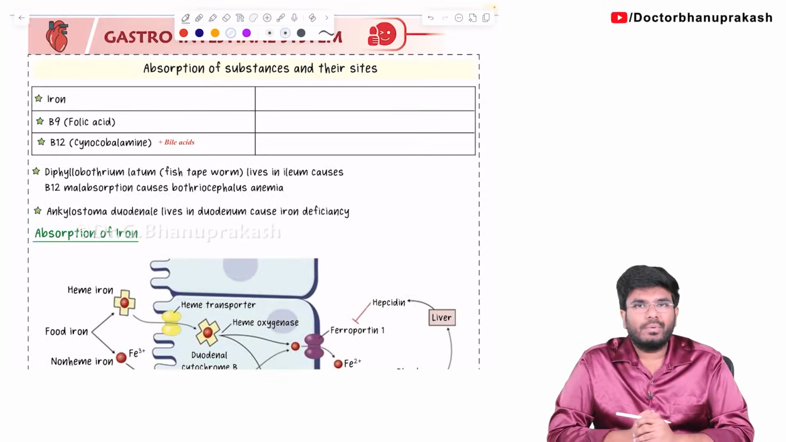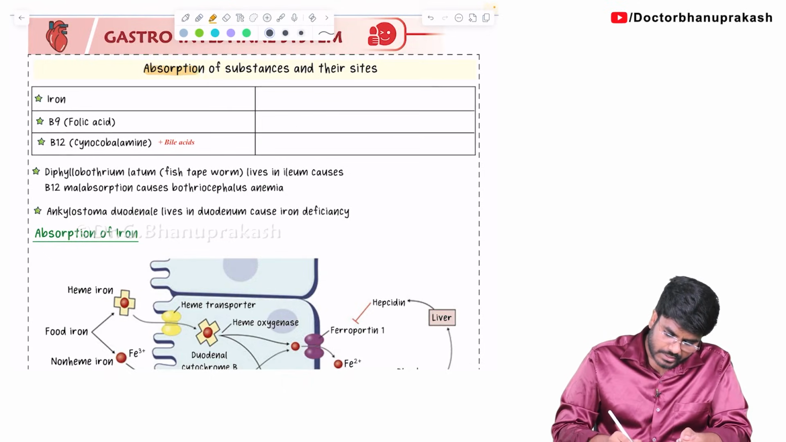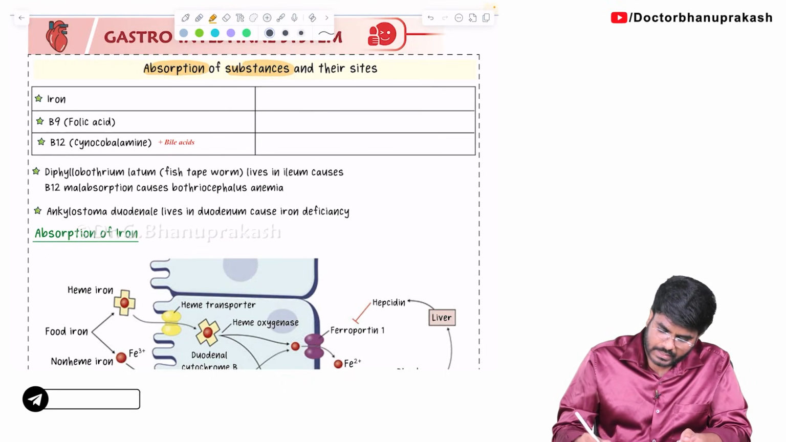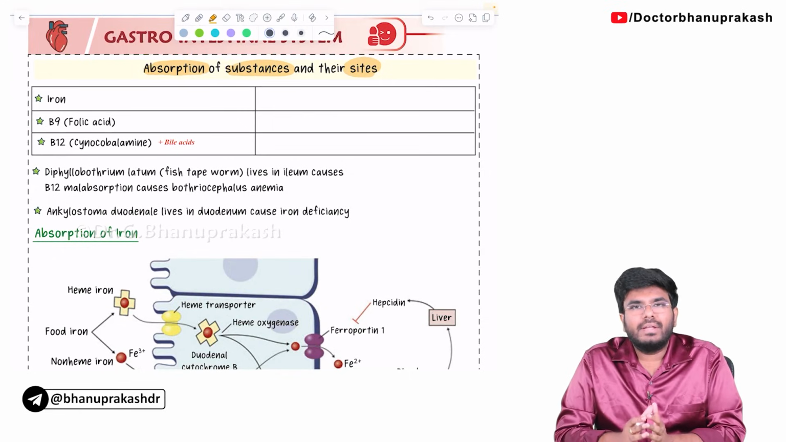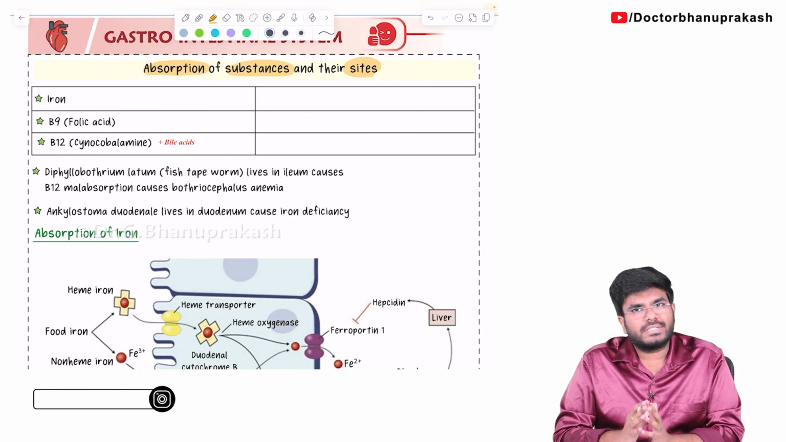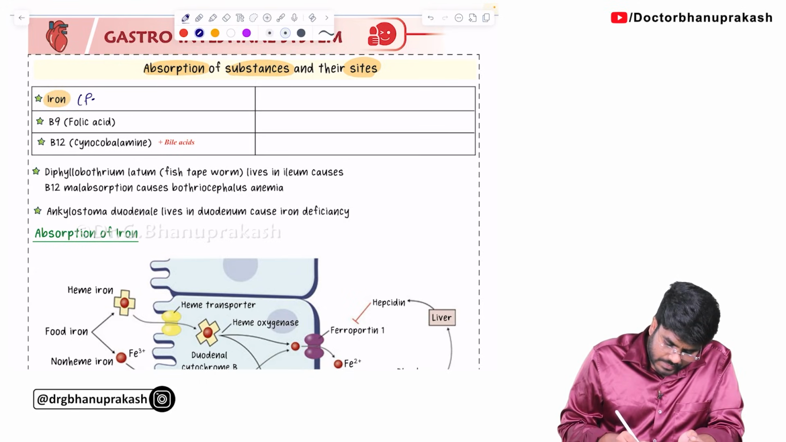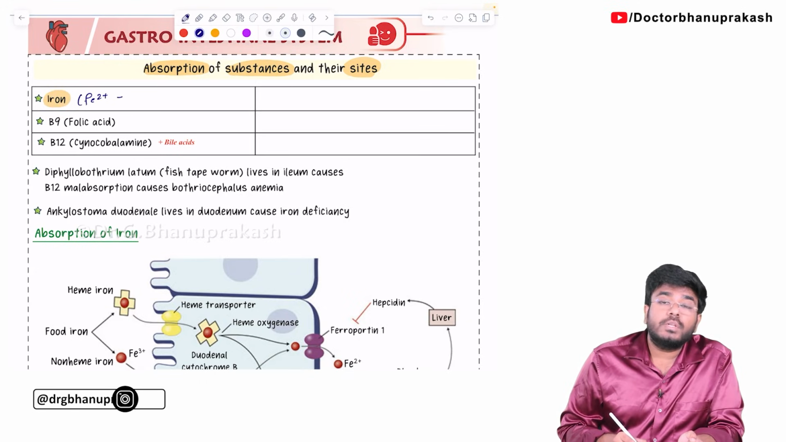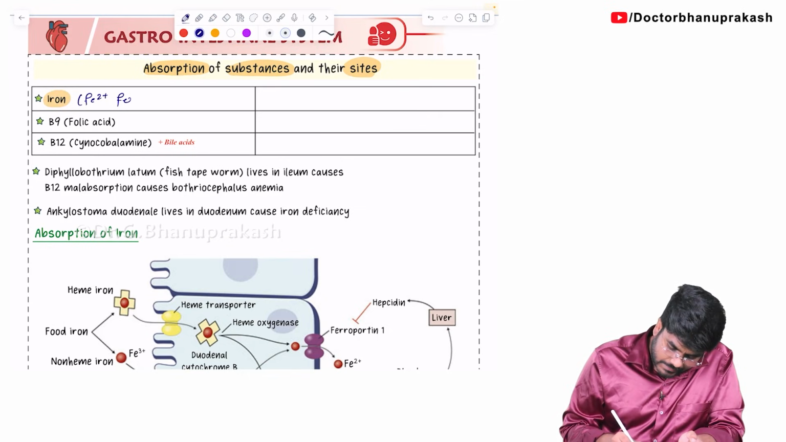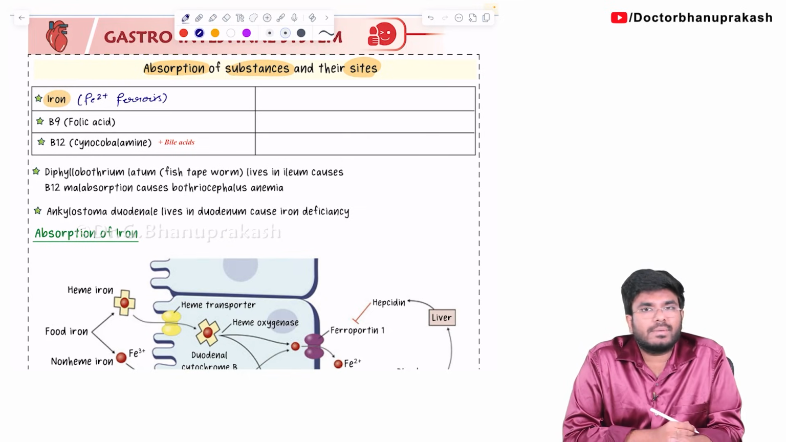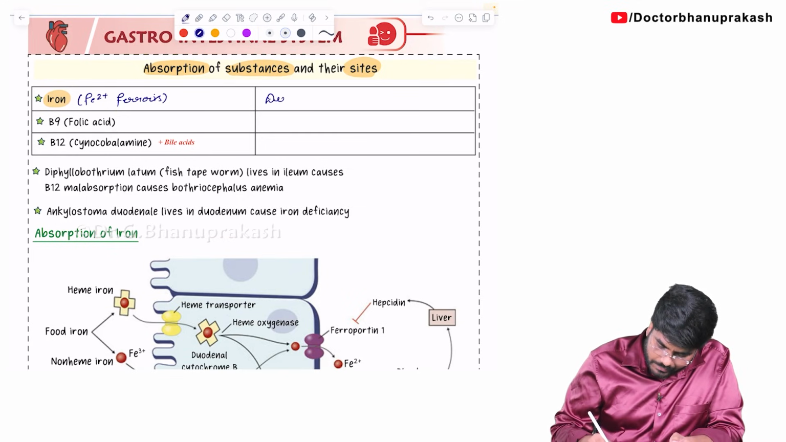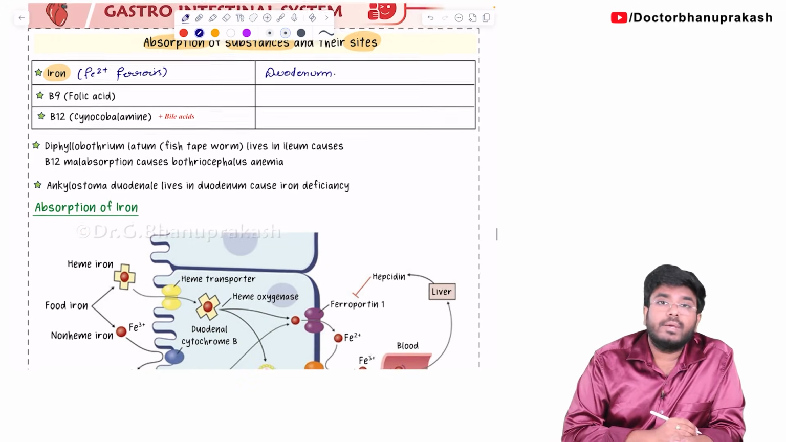Welcome back guys. Now let's continue with the absorption of different substances and their sites, where different substances are absorbed in our GIT. Let's begin with the iron. Iron, especially in Fe2+ form. Fe2+ form of iron is called as what? Ferrous. So this ferrous iron, where do you think it is absorbed? It is absorbed in duodenum. So in your duodenum, iron will be absorbed.